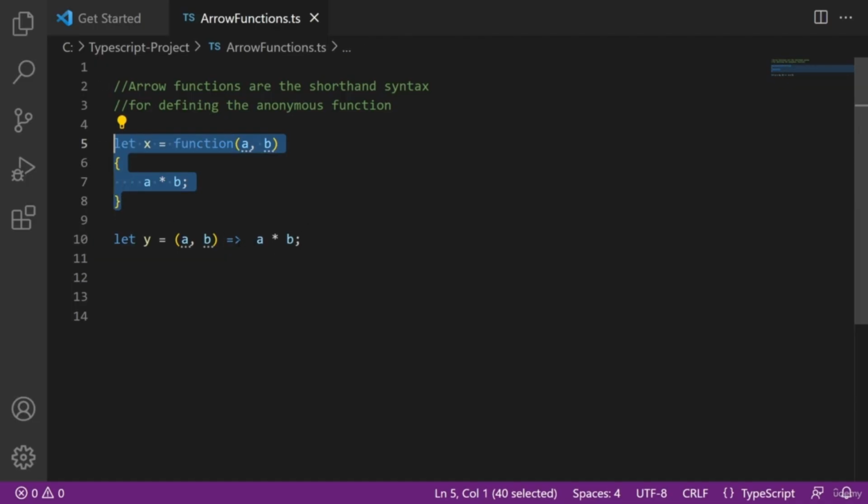Now if you are from the C# background, then you know these are also called lambda expressions in C#. Also, if we do not have any parameters, then we can remove the parameters from here also. Now let me put it back. Finally, the definition is arrow functions are the shorthand syntax for defining anonymous functions. This is the answer, and if you have any queries, then please ask me in the comment section.